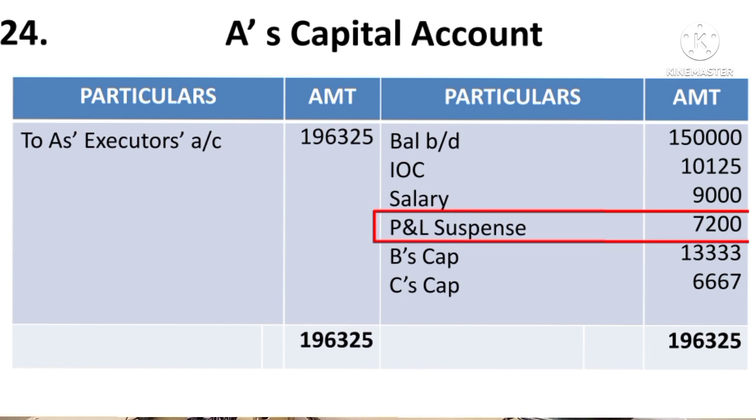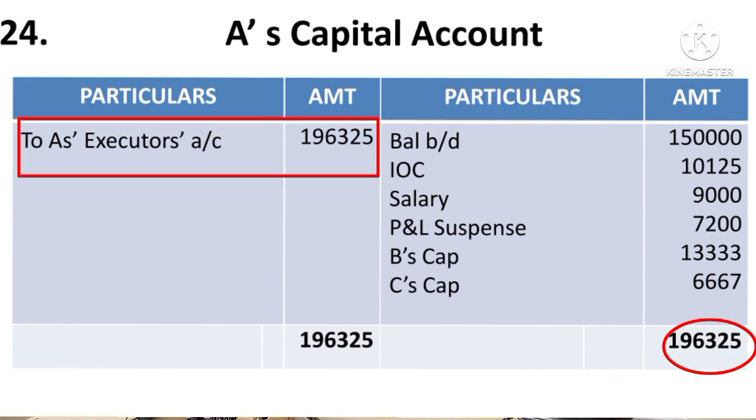After recording all the entries, you have to total each side. So the credit side would be more, it comes to 1,96,325. Record it on both the sides, find out the difference. The difference will be 1,96,325 and that has to be transferred to his executor's account. So therefore write to A's executor account.